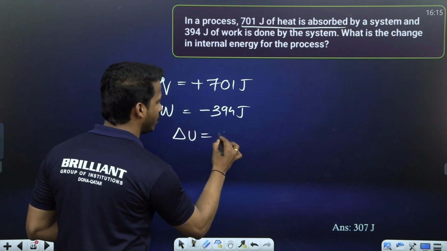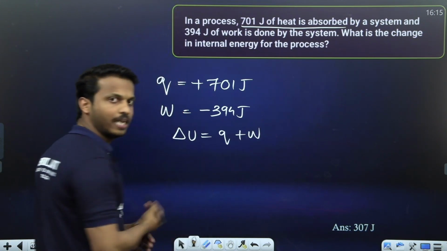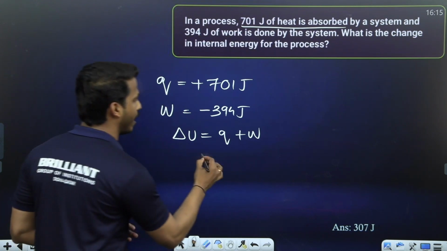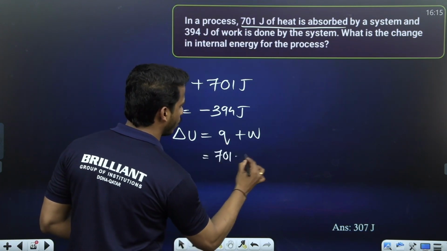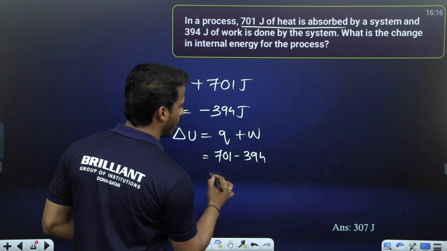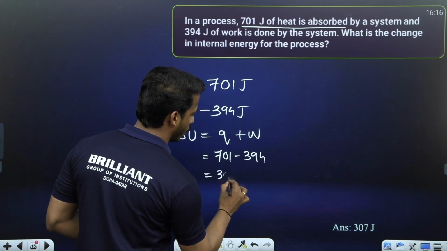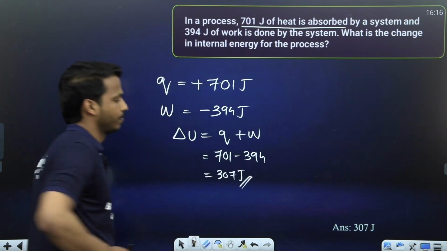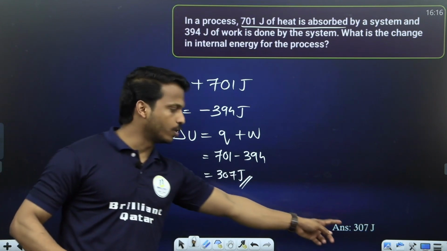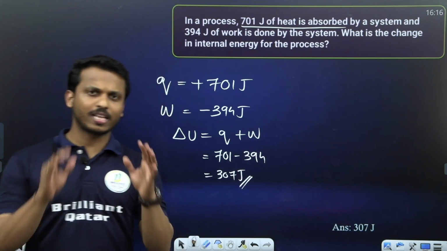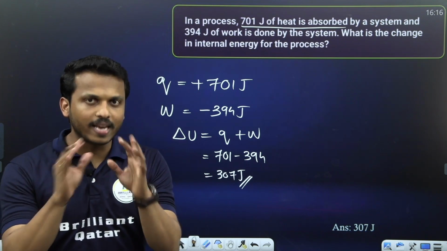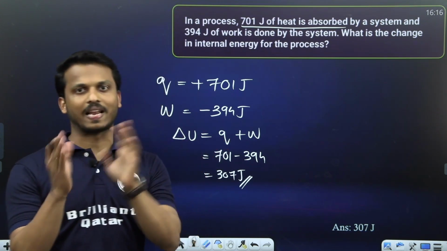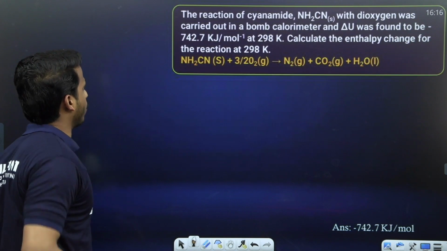Change in internal energy is equal to Q plus W according to the first law of thermodynamics. So that is 701 minus 394, equal to 307 joule. Okay, you will get 307 joule. So that is just checking whether you know the sign convention or not, whether you take plus, minus like that. Okay, simple question. Next one.